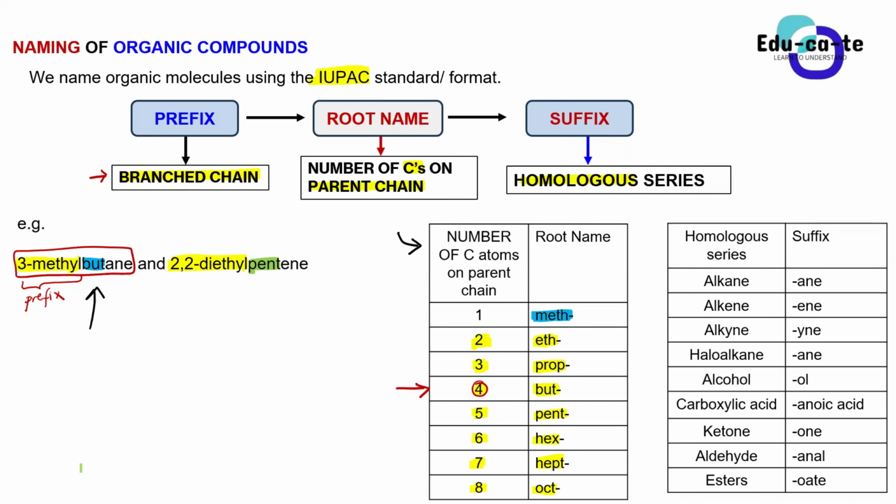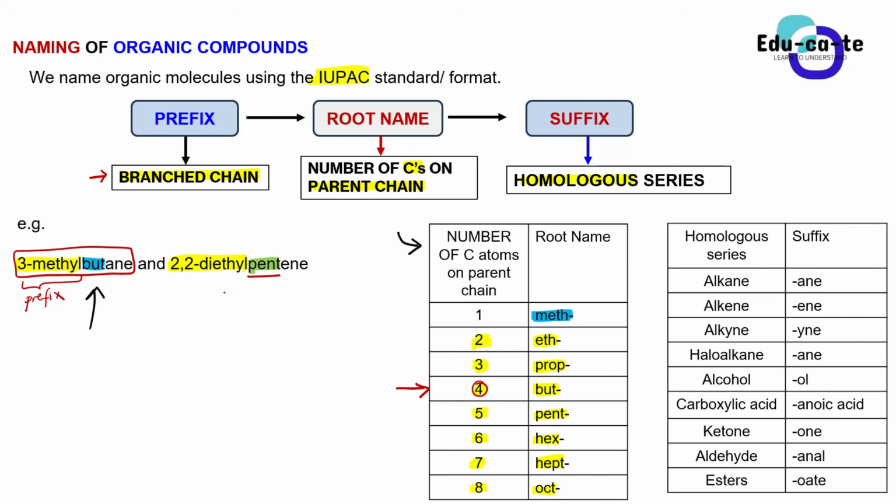Yes, Nogu? It has 5 carbons in it. In where? In the chain. Which chain? You must be specific, guys. That's why I introduced the side chain and the parent chain, so that you don't confuse this. This pent, which is the root name, tells us that our compound has 5 carbons in the parent chain. The chain that has the most carbons has 5 carbons.